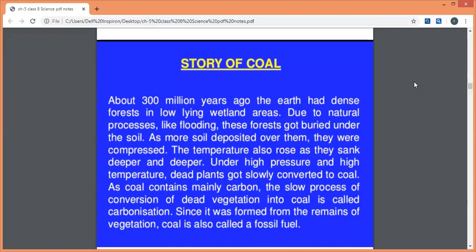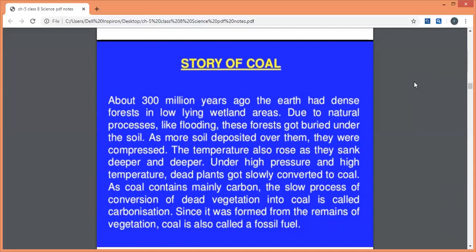Under the soil there is high temperature and high pressure, and more soil keeps on depositing on it. Due to the high pressure and high temperature, these dead plants slowly converted to coal.